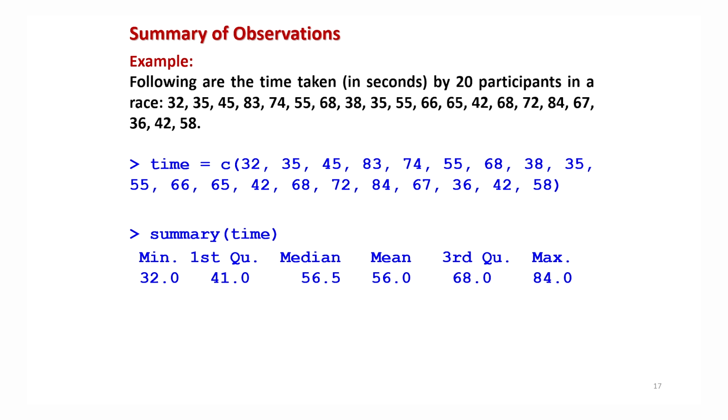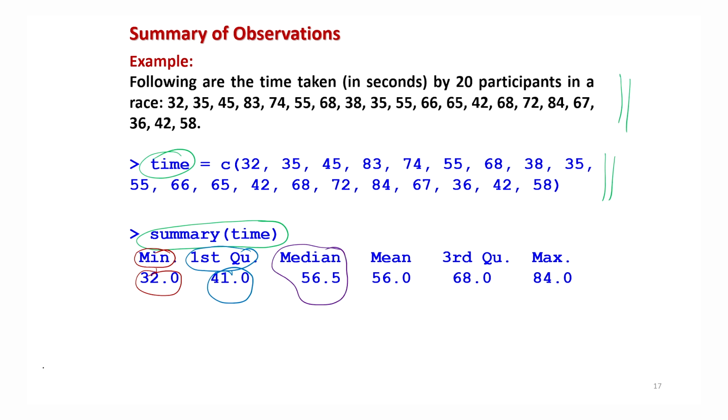All right, so let me try to explain this with an example. I take the same data set in which there are 20 participants who participate in a race, and the time taken to complete the race in seconds is stored in a data vector time, right? Now if I use the command summary(time), the outcome is: the first value is giving us the minimum. Then the second value is the first quartile, which is 41. Similarly the next value is the median. The median of this data is 56.5. Then here is the mean. The mean of this data set is 56. The value of the third quartile is 68, and similarly the maximum value of this data set is 84.